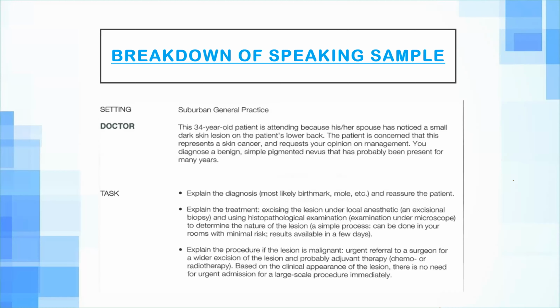Then address the concerns. His concern would be that my father had 2-3 nevi and they turned into cancer and he died of it. So always explain that right now there are no risk factors detected on the examination or history, but according to the protocol and procedure, we will excise your lesion and send it to the lab. Don't say histopathological examination because they won't understand this word. Always say, we'll send it to the lab to check if it is actually cancer or not.